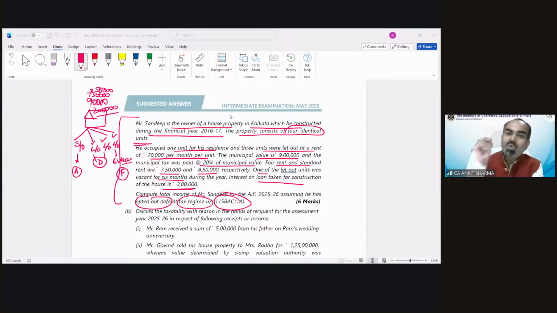Suppose you have only 1 property, you are the owner of a single property and that is let out, then we cannot take that let out property in case number A. In case number A, which properties can be considered, maximum 2? Vacant or self-occupied. The other 3 properties are not full year vacant and not full year self-occupied, so we cannot consider them. Okay, no confusion. Let's solve this question.